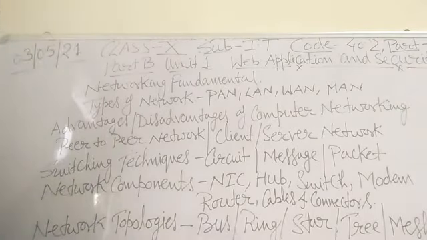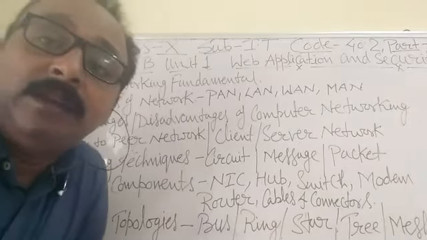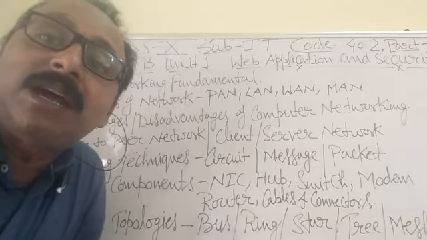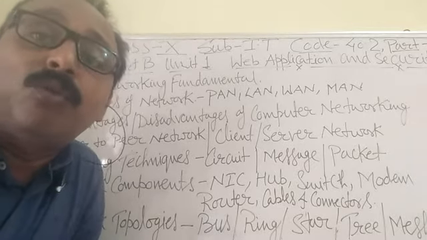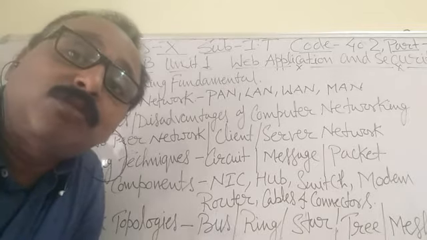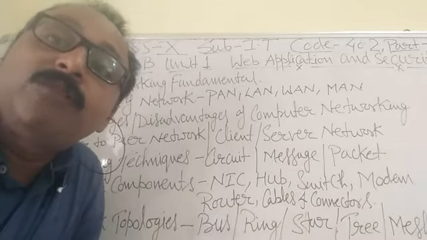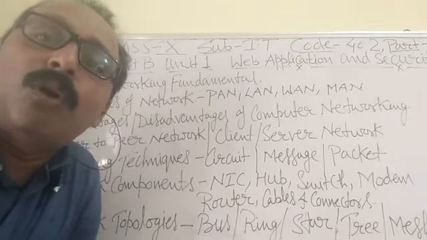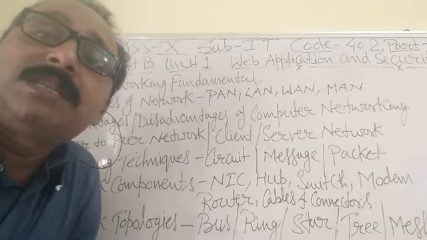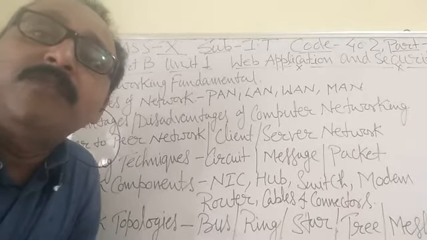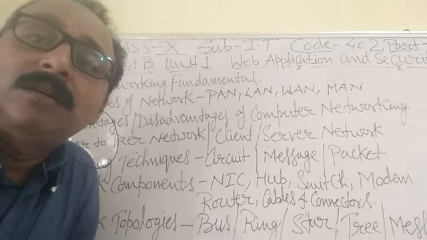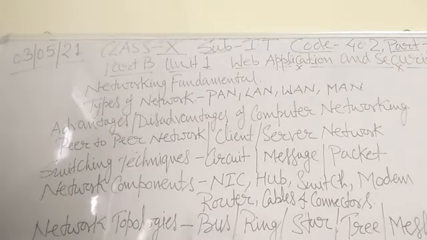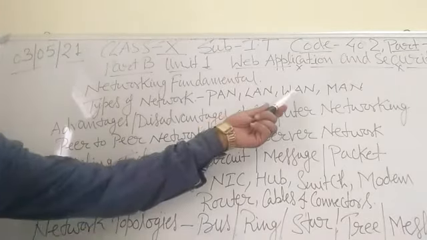Now next I am going to discuss the WAN. WAN is the wide area network. With its help, we can share data or information all over the world. WAN is also known as the network of networks. With the help of the WAN, anywhere in the world we can share data, information, peripheral devices, hardware, printers and scanners. The best example of a WAN is the internet.